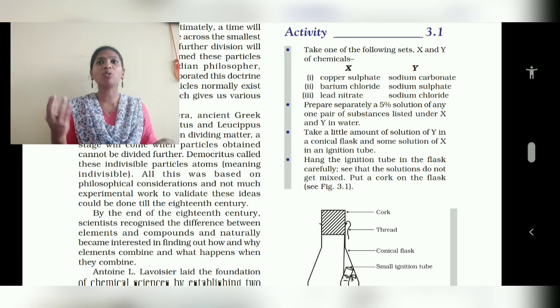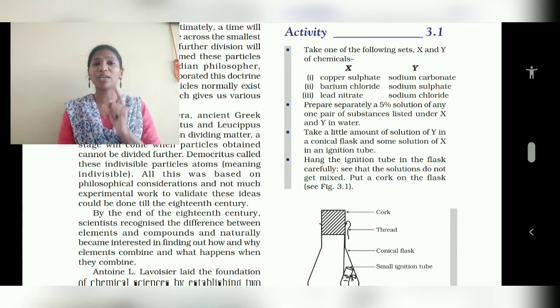An element is made up of the same atoms, but a compound is formed when two or more elements combine. So by the end of the 18th century, scientists had recognized that there is a difference between an element and a compound.